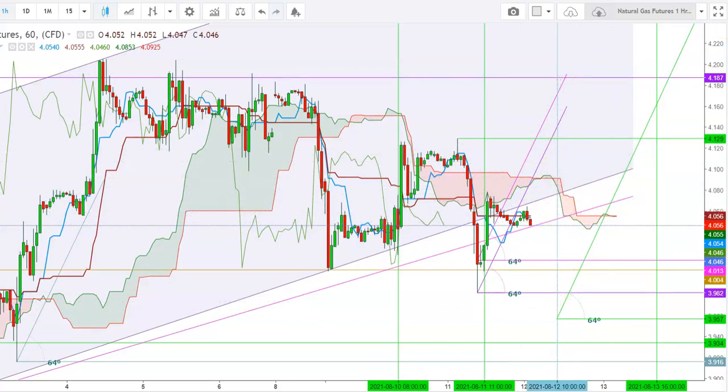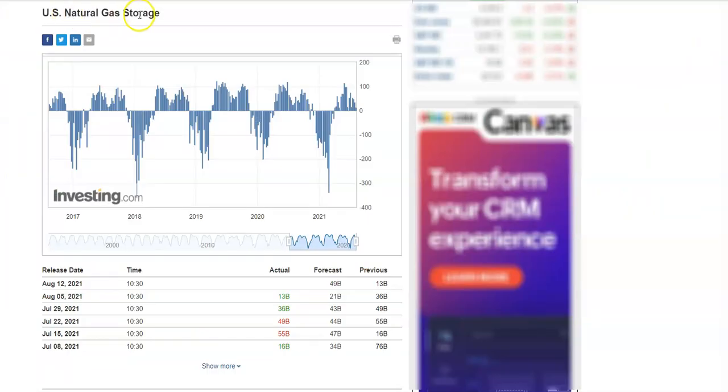So friends, here I would like to show you what we are expecting from the inventory levels. So friends, here you can see the storage levels during the past few weeks, where you can see how since July 8th we have seen an injection of 60 billion cubic feet, and after that on July 15th there was an injection of 55 billion cubic feet, whereas the forecast was for 47 billion cubic feet. And on July 22nd, there was an injection of 49 billion cubic feet. But since then, we have seen a sharp decline in the injection levels, whereas we have seen an injection of a mere 30 billion cubic feet during the last week.